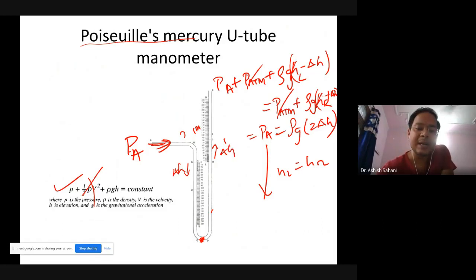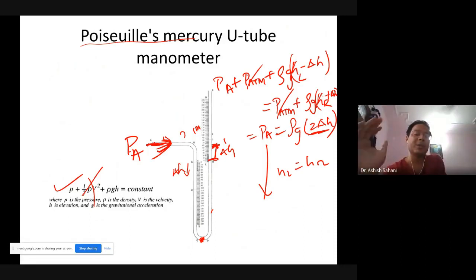So whatever delta H height you observe, you have to multiply that with 2, and then multiply with rho g, and that will give you the value for the applied pressure here. Okay, so this is how we measure the pressure. We can measure the pressure applied on one side of the tube by observing the height increase in the mercury on the other side of the tube.